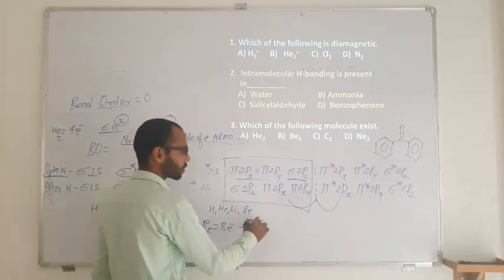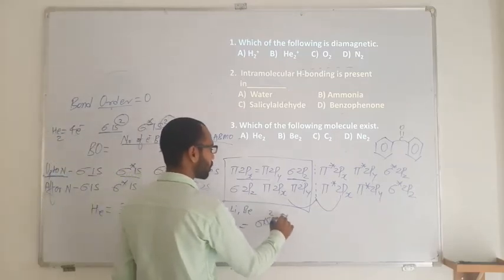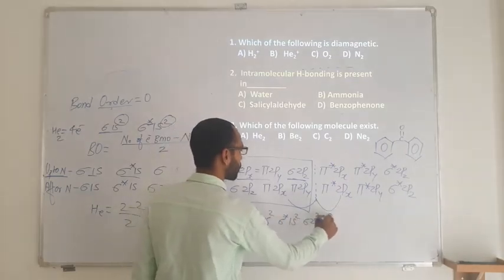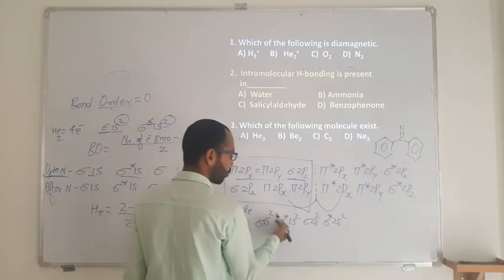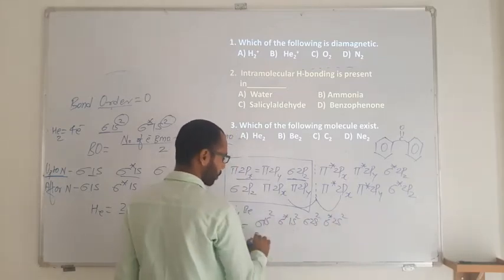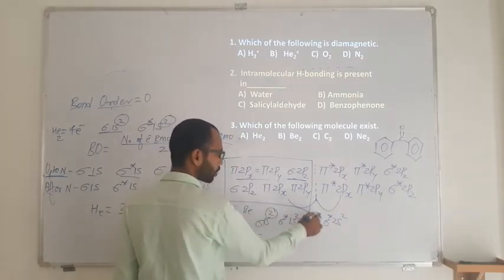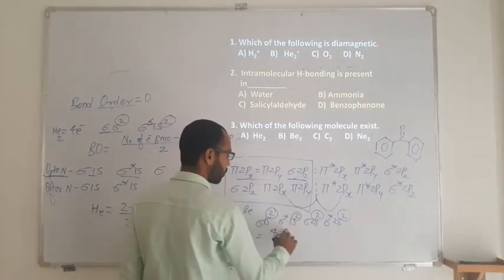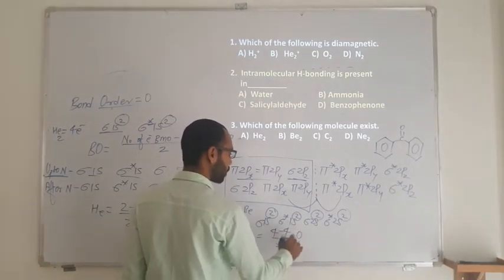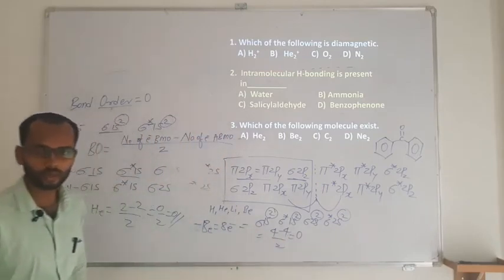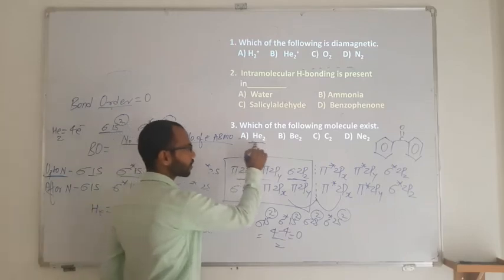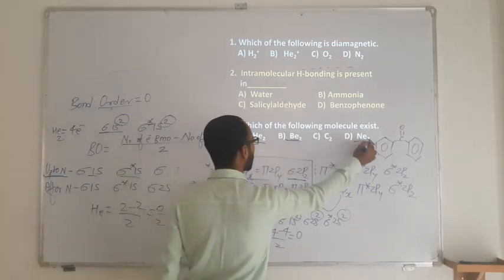The electronic configuration is sigma 1s2 sigma star 1s2, sigma 2s2 sigma star 2s2, 2, 4, 6, 8. So for bond order, bonding is 4 and antibonding is 4, so 4 minus 4 divided by 2 is again 0. So helium has 0, beryllium has 0, and neon also.